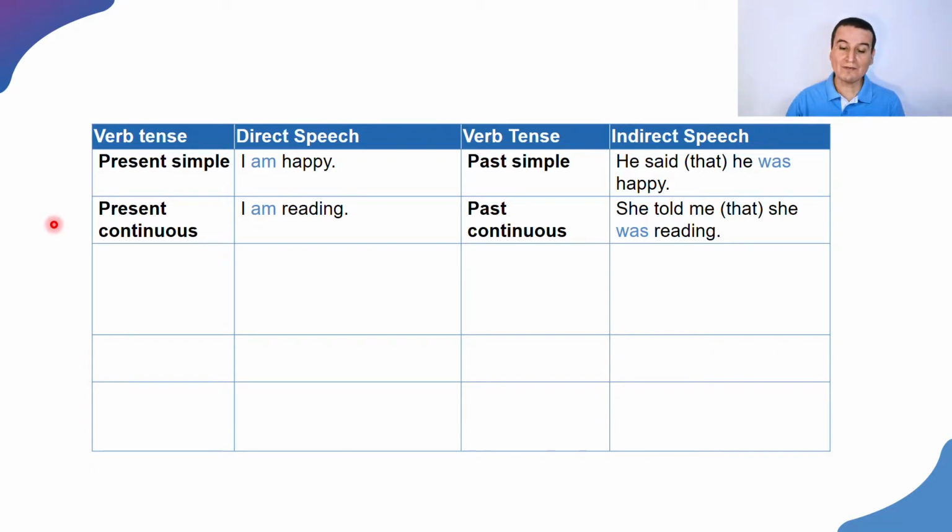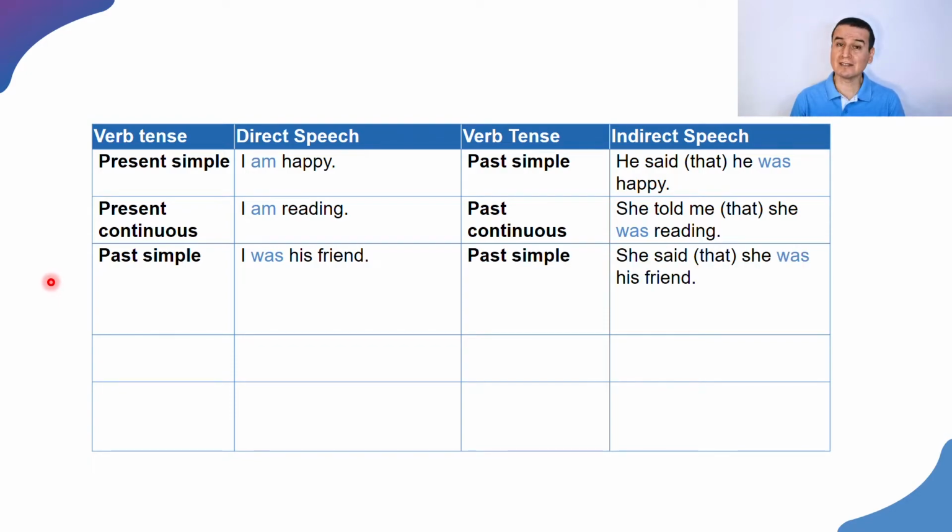All right? What if the person says, "I was his friend"? We have actually two choices here. When we are using the verb be, sometimes it doesn't seem very natural to change that to a different verb tense, simply saying something like, she said that she was his friend. Because we're talking about something that is permanent, in that case, we don't change, because that may still be the case up to now.